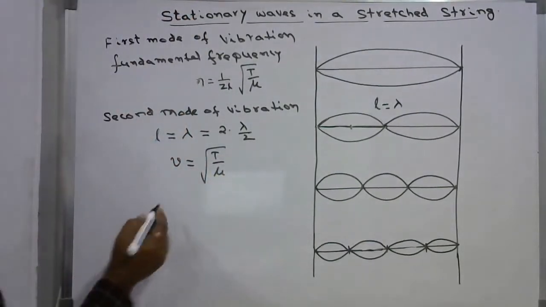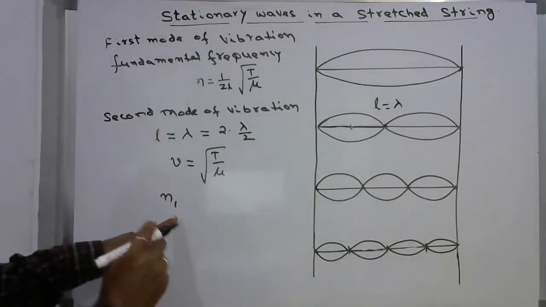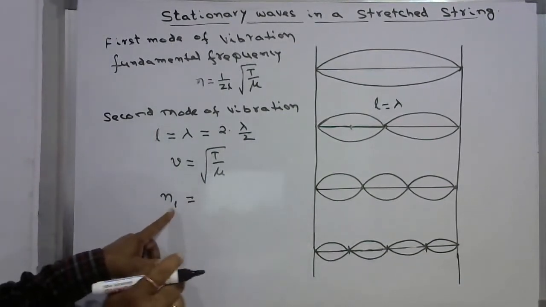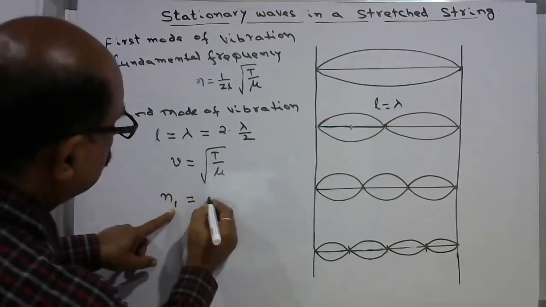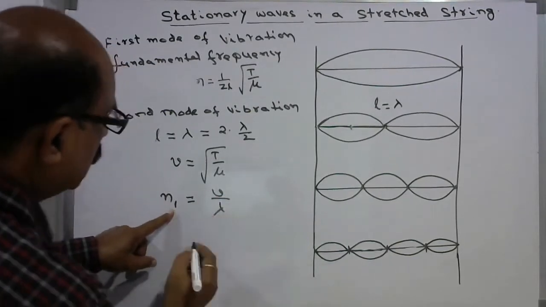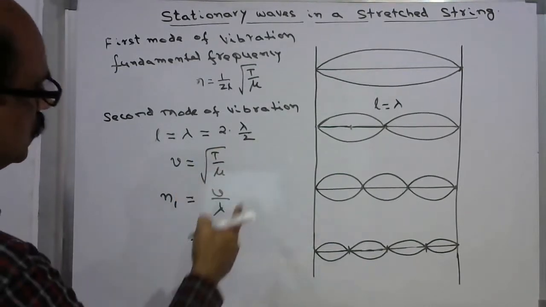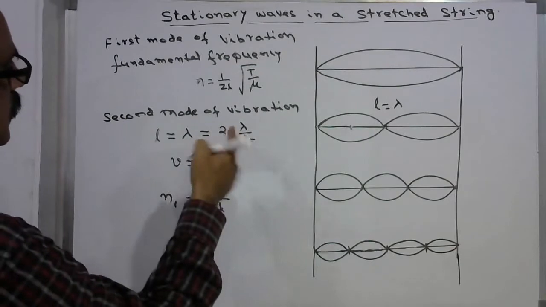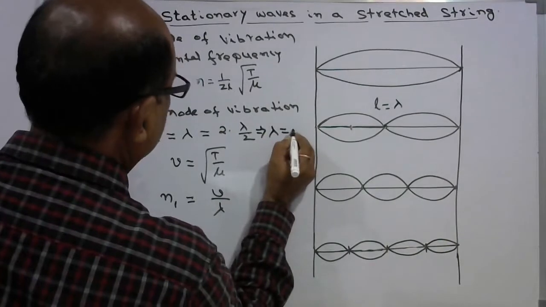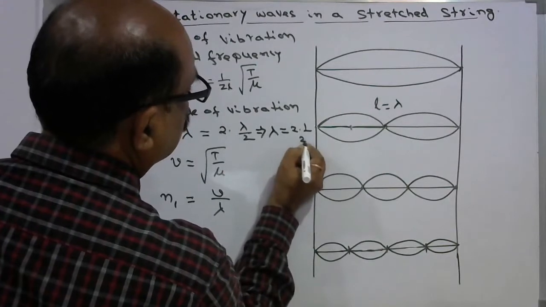The frequency corresponding to this, I write here N1. This N1 is the frequency corresponding to the first overtone. N1 is equal to V by lambda. Instead of V, we can write under root T over mu, and lambda is equal to 2 into 1 by 2L.